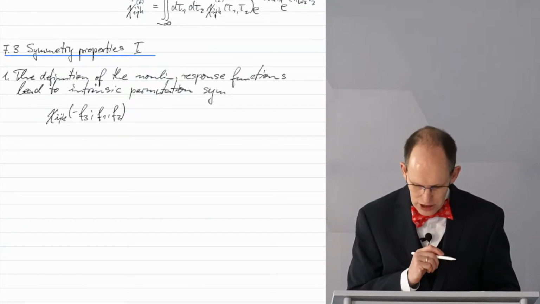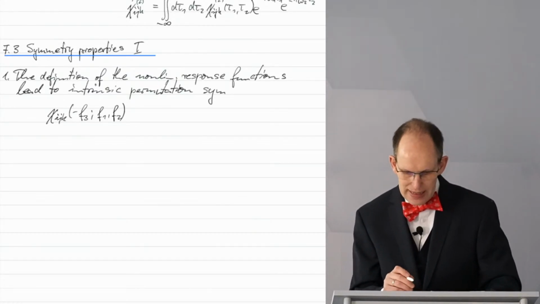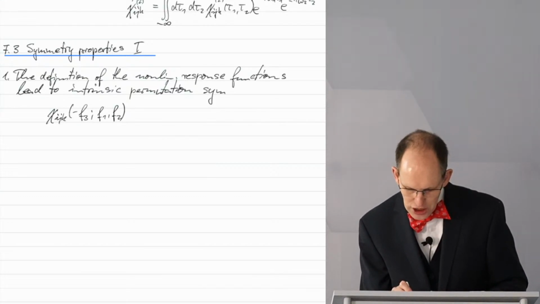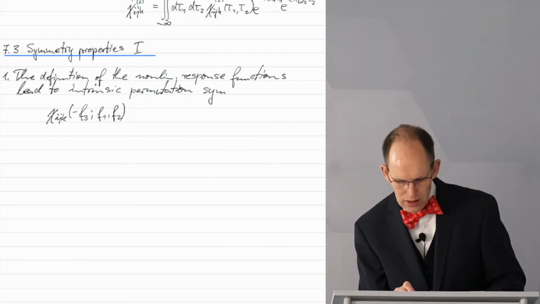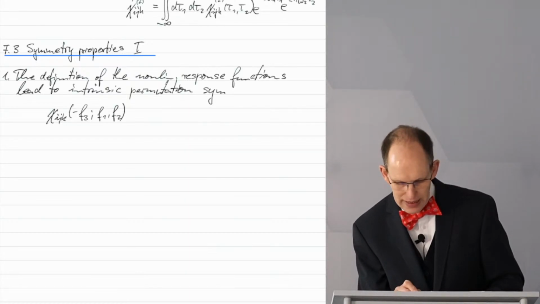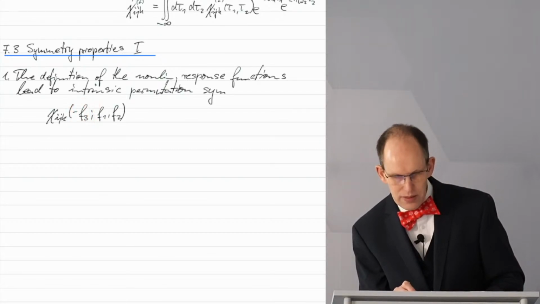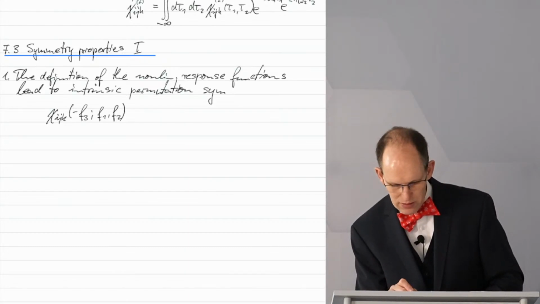Now what is intrinsic permutation symmetry? What it says is that you can change the index of all parameters but the first. What I say does not relate to the first one, but only to the second, third, and perhaps fourth and fifth, and so on.